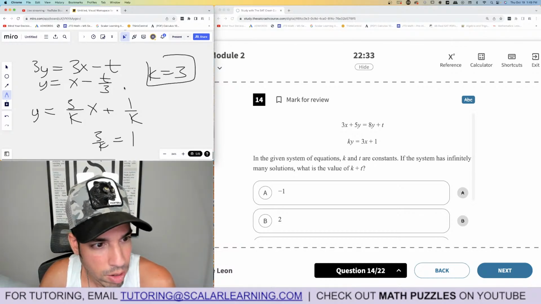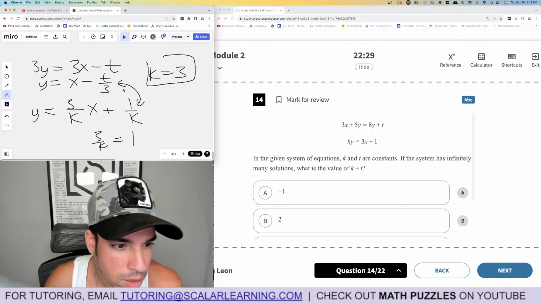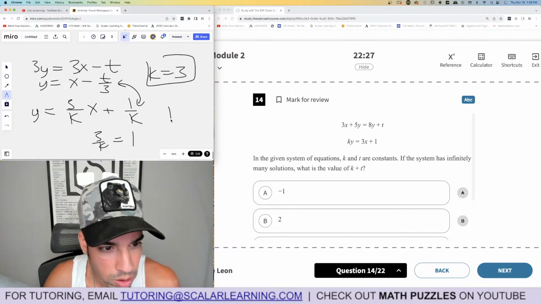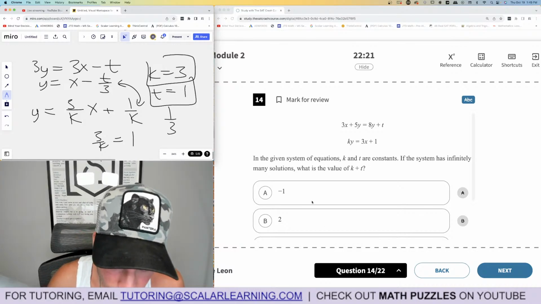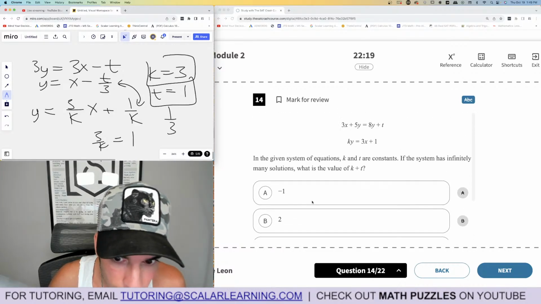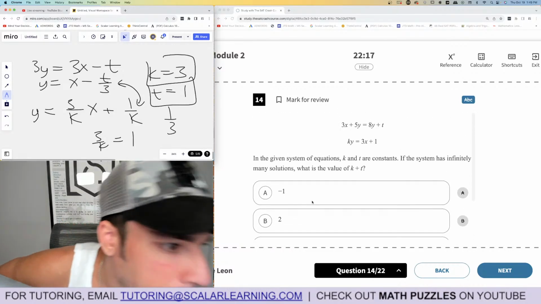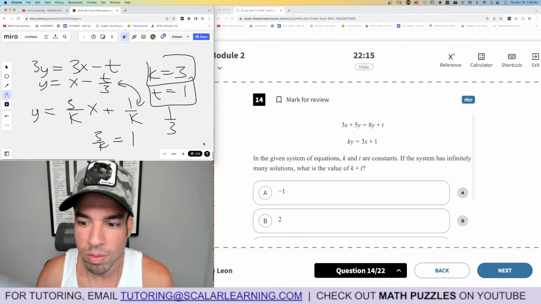And then these two have to match up. Wait, that's a t and 1. Oh, and I already know k. So k is 1/3. So that means t is 1. And that means k plus t is 4. Uh-oh. That's bad. Wait, I made a mistake. See, we have to be careful here.